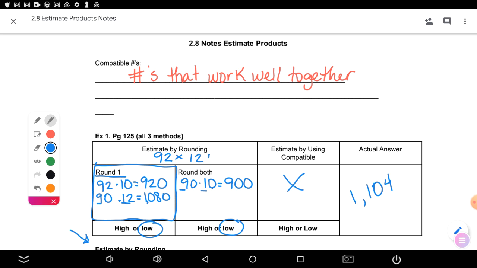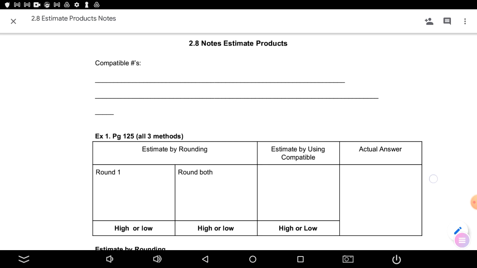Were we correct when we said that if we round one number, we're closer to the actual than if we round both numbers? Yes, but again, all three of those are okay answers. Okay? The best answer is this one. Okay, that one is the closest, but if you don't know your multiples of 9 up to 12, would you choose that way to round it? No. Okay, but again, they're all fine answers. Okay, let's move on down the page.